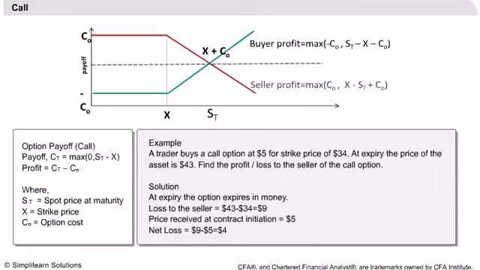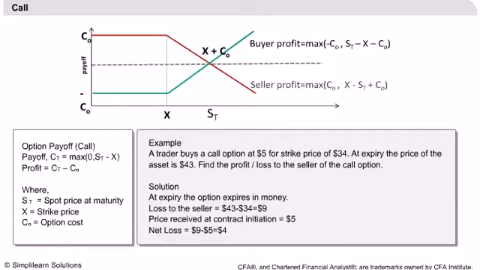From the chart, we can see that the buyer of the call option is at a loss until the difference in spot price and strike price exceeds the premium paid up front. If the spot price is below the strike price, the buyer just walks away and his loss is limited to the premium paid, C0.